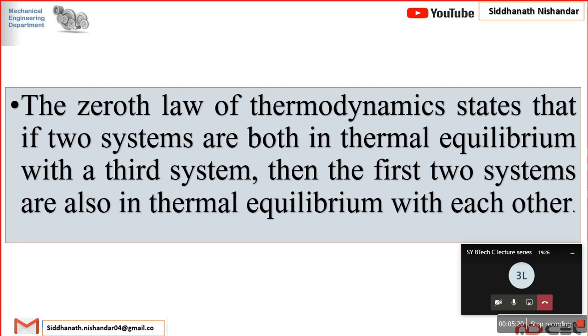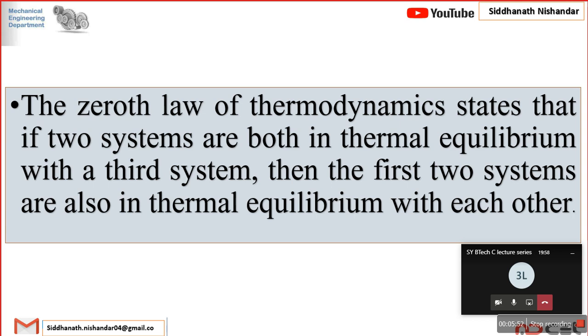When an object is at rest, it does not move, and when an object is in continuous motion, still we cannot stop it; the object is going to keep moving. This is Newton's first law of motion. We also know the third law: for every action there is an equal and opposite reaction. We observe these phenomena in day-to-day life, but we don't think of them as laws. These laws are based on such observations. So the zeroth law is very simple.